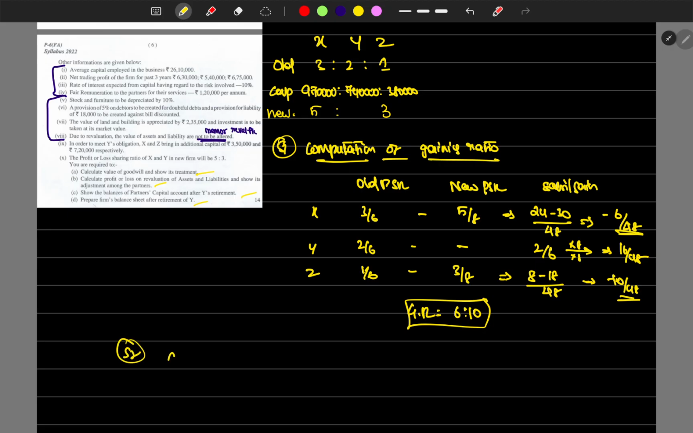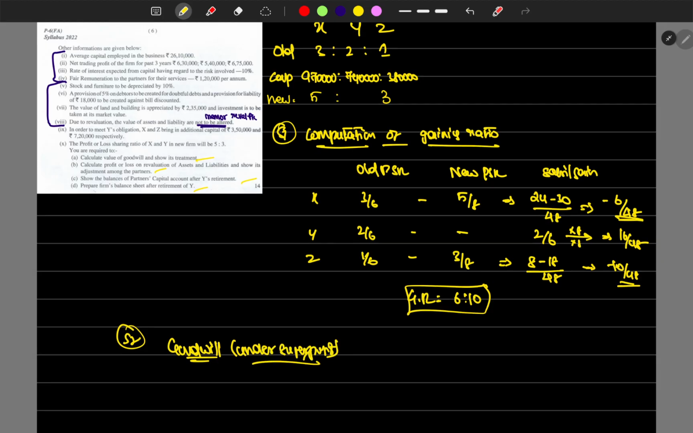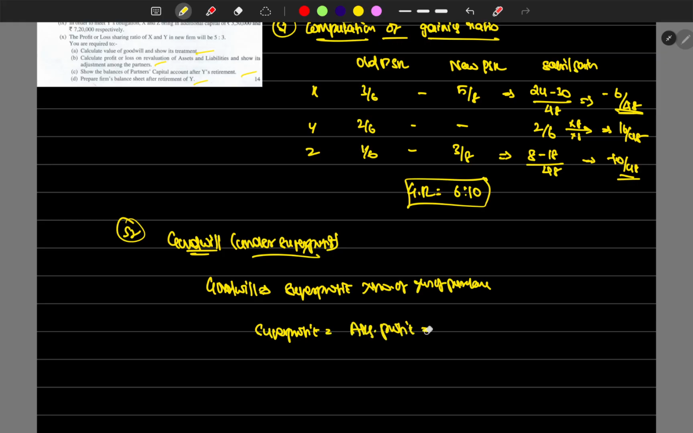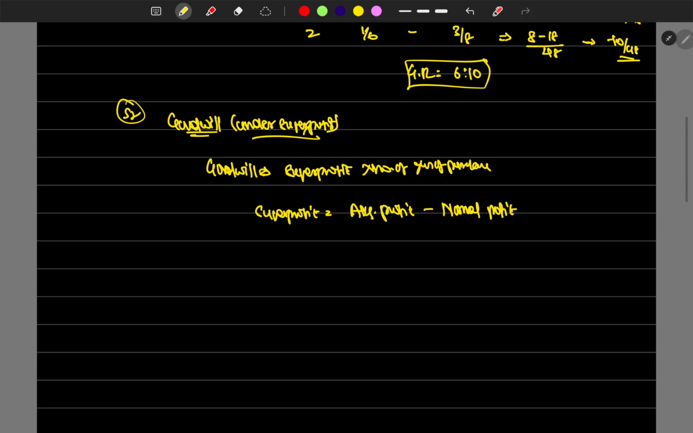Step 2, we have to find out the goodwill. What's the formula for goodwill under super profit method? Goodwill is equal to super profit into number of years of purchase. Okay, what's the super profit here? Super profit is not directly given, but we have a formula for super profit. Super profit is equal to average profit minus normal profit, right? Okay, how can we calculate the average profit?